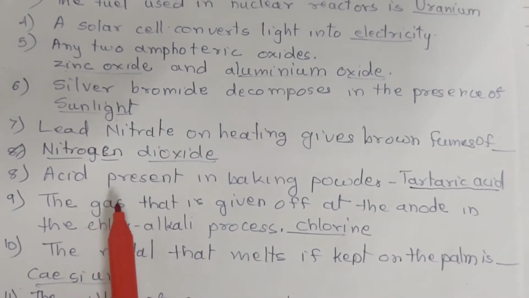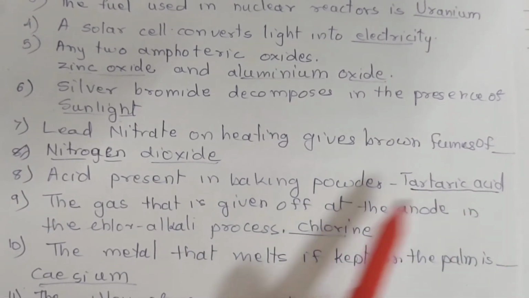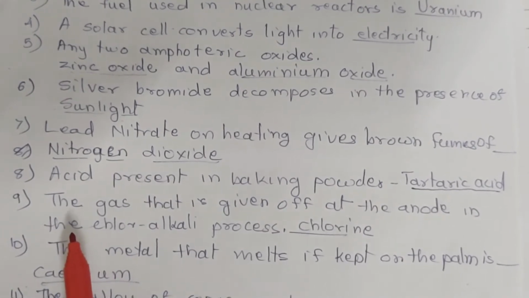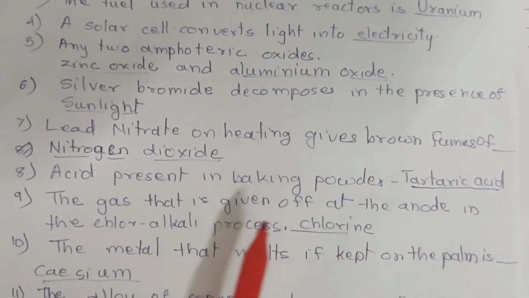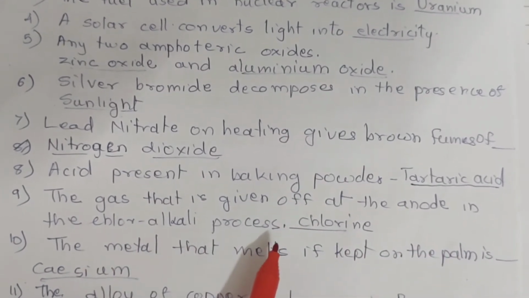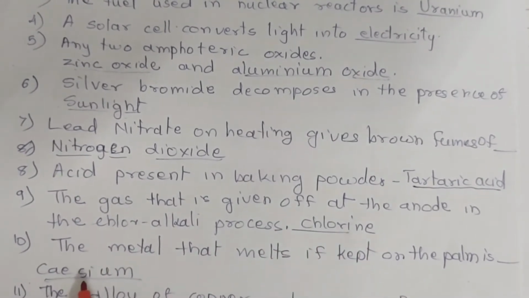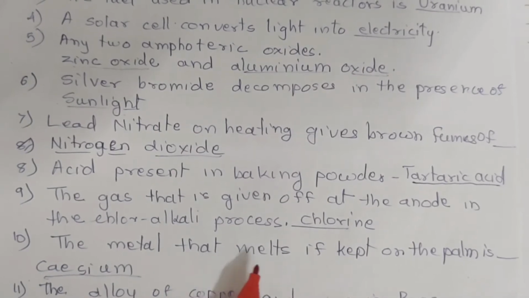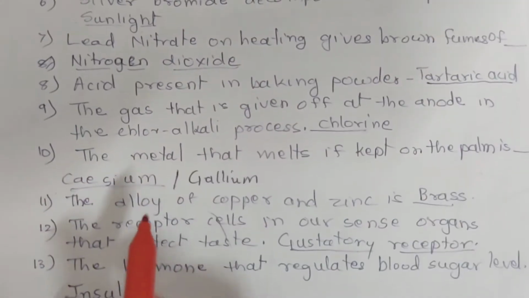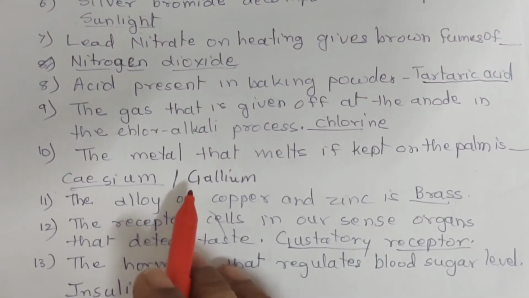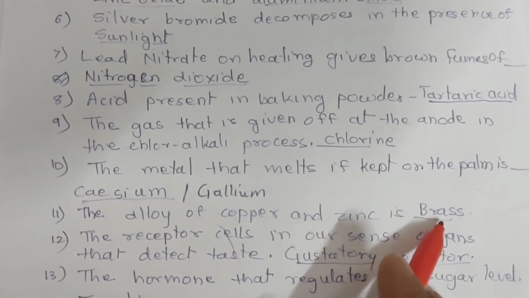8. The acid present in baking powder is tartaric acid. Question number 9. The gas that is given off at the anode in the chloralkali process: the gas evolved is chlorine gas. 10. The metal that melts if kept on the palm is cesium or gallium. 11. The alloy of copper and zinc is brass.